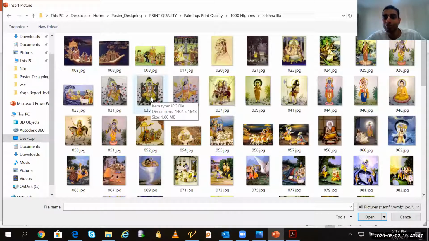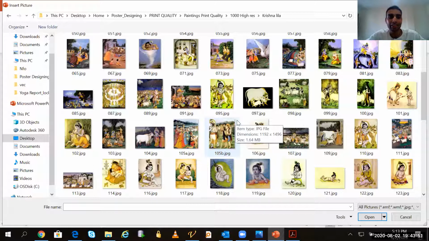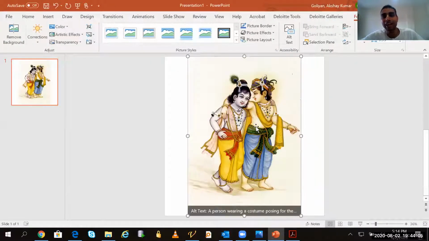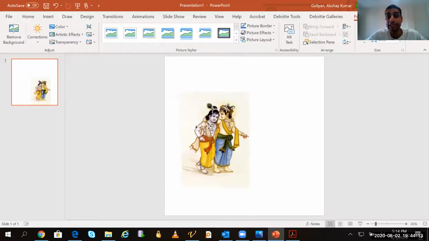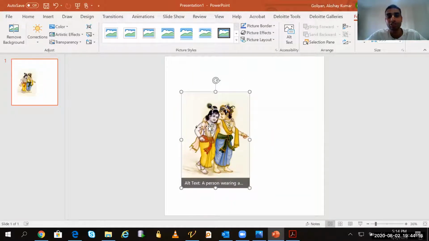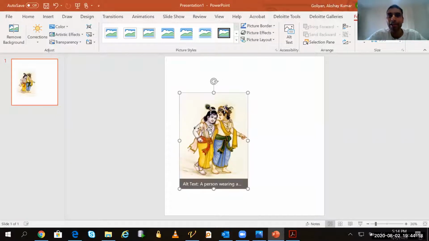So here I have got one very nice folder where the images are so beautiful. They are like the Rajasthani School of Art. If somebody has studied fine arts in their 11th or 12th class, we used to have the Rajasthani School of Art. So these images are very beautiful. Because it's Friendship Day, I will take the friendship of Krishna and Balram. This image is very beautiful. You can see it is very detailed, very finely painted. Now I will take it and do the same thing.